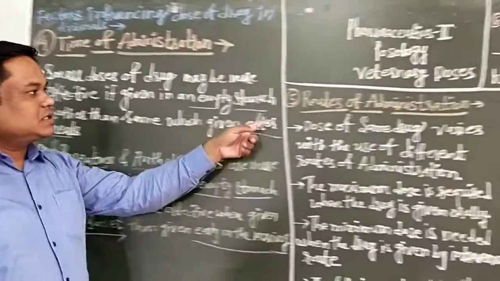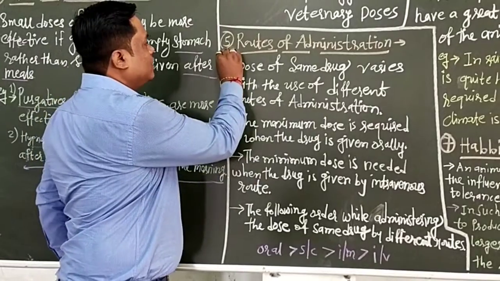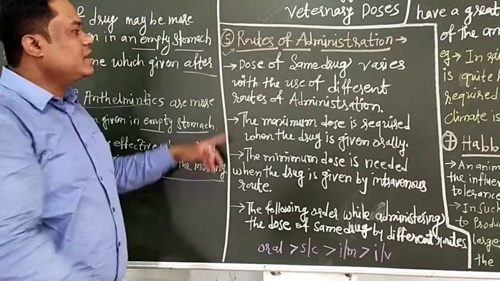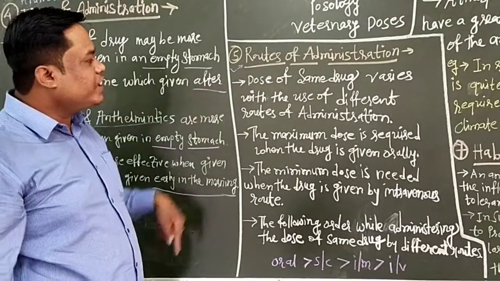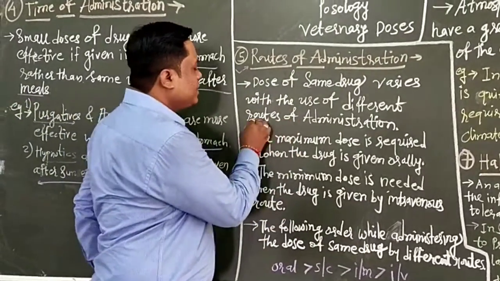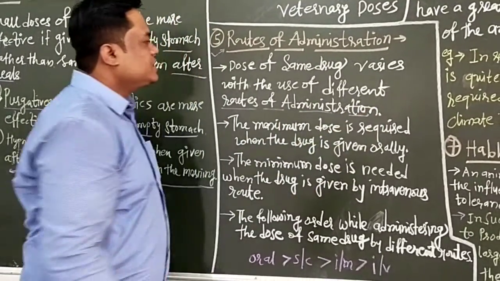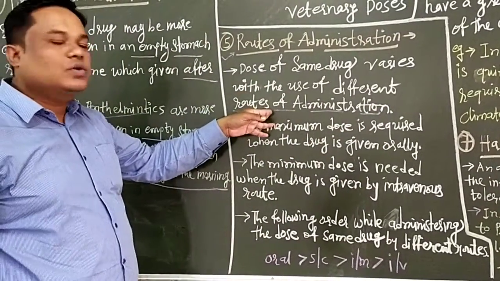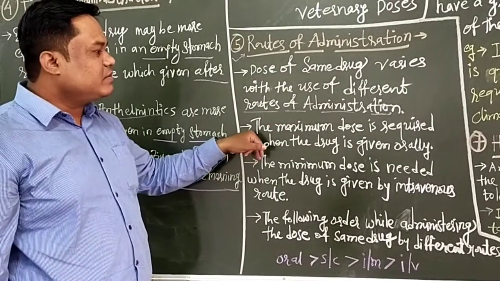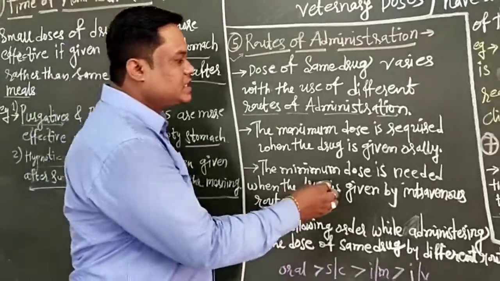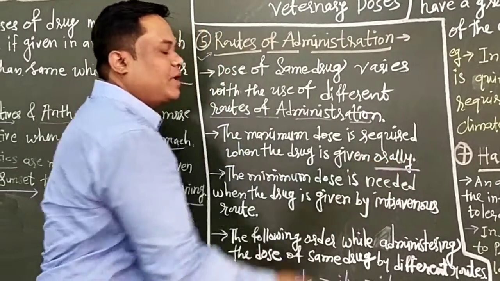Then next is routes of administration. This is important among the factors affecting the dose of drug in animals. For example, the dose of the same drug varies with the use of different routes of administration. If the same drug is given by different routes, the doses vary according to the route of administration. The maximum dose is required when the drug is given orally. For example, it is a type of route of administration.